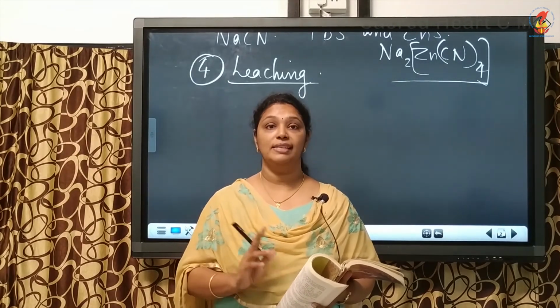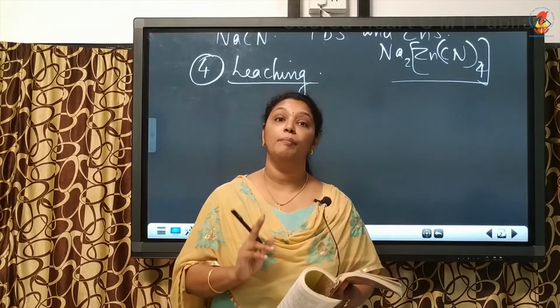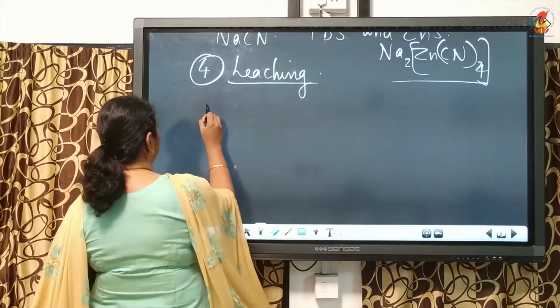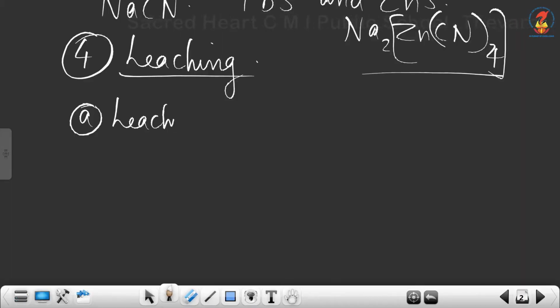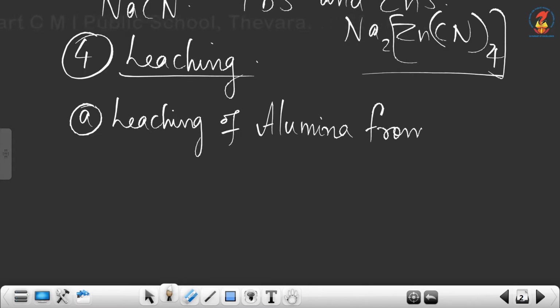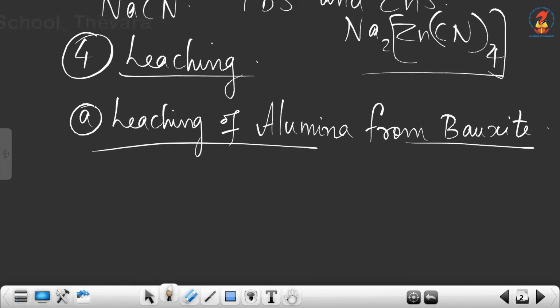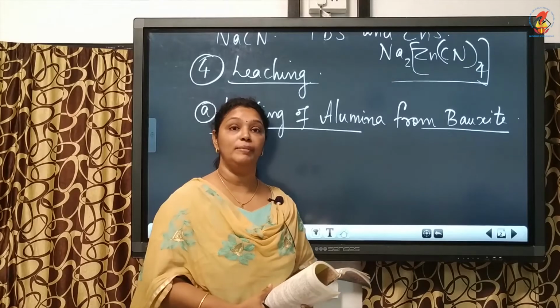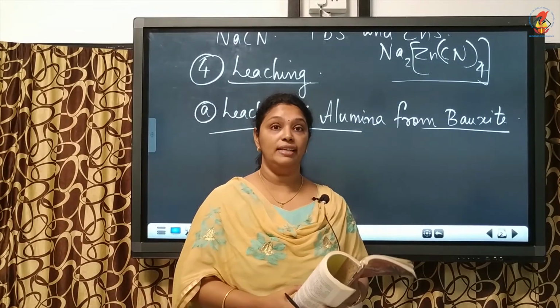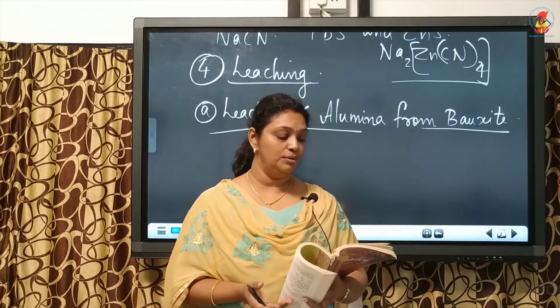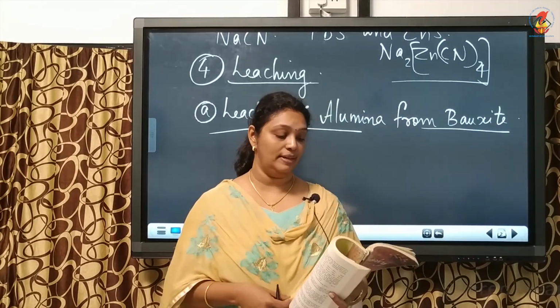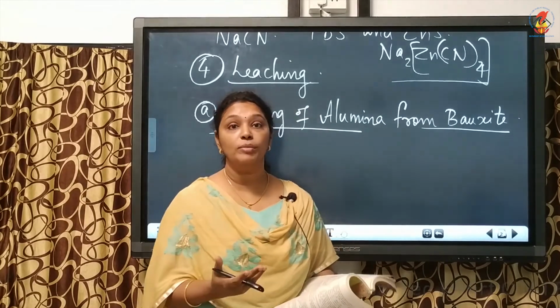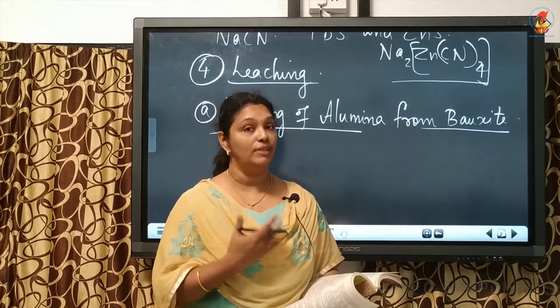The first example is leaching of alumina from bauxite. Now, we know that the chief ore of aluminium is bauxite, and it contains impurities like SiO2, iron oxides and titanium oxide. Now, we can remove most of these impurities with the help of leaching.